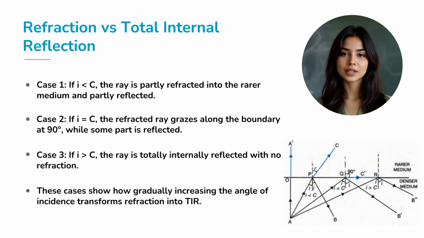Case 3. If the incident angle exceeds the critical angle, then the magic happens. There is no refraction at all, and the ray is completely reflected back inside the denser medium. This smooth transition from partial refraction to total reflection is beautifully shown in the ray diagrams you see here.